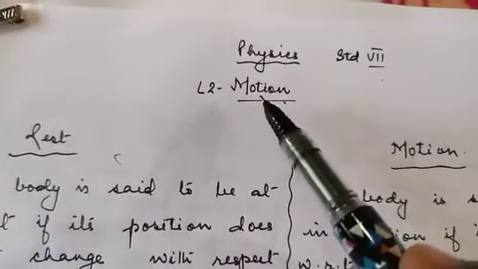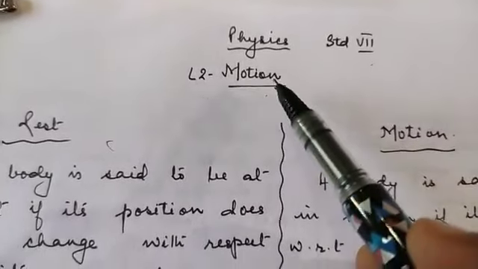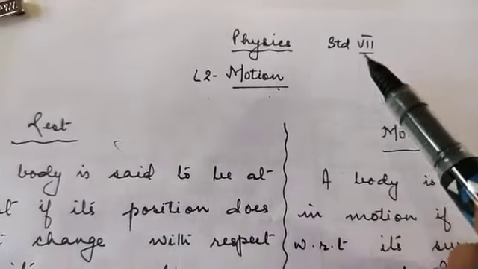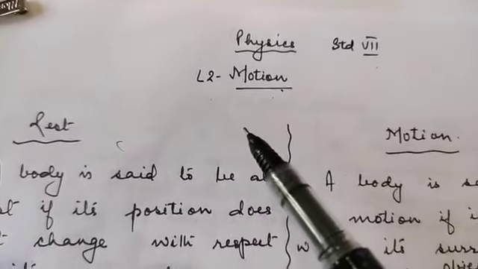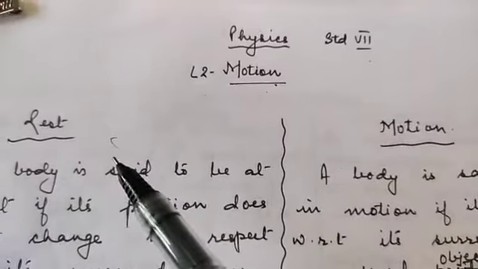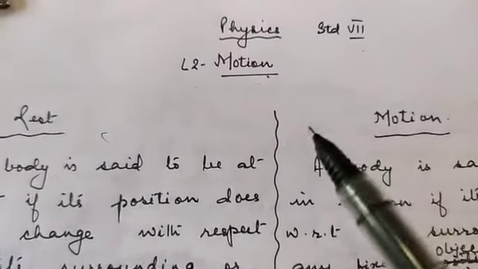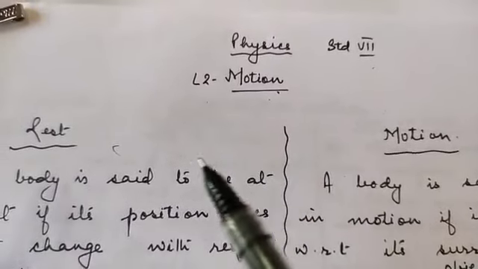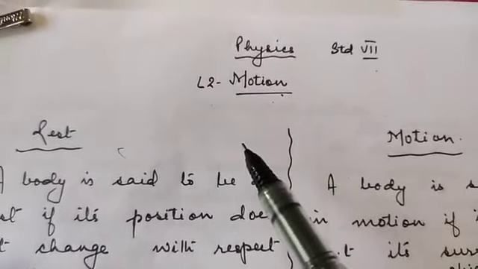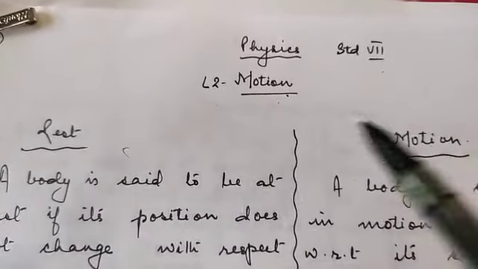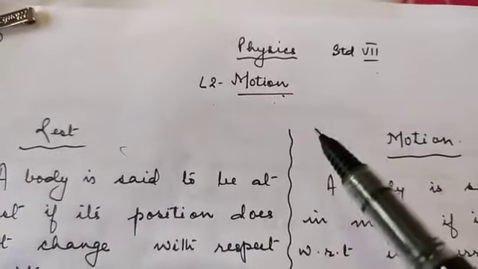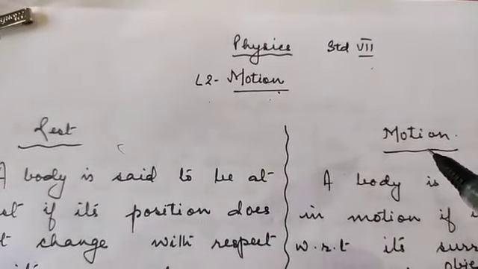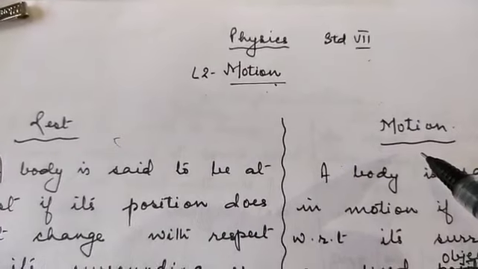Today we are going to start with a new chapter, motion, the second lesson of physics for standard 7. In this chapter we are going to study about two terms, rest and motion. In day-to-day life we see so many things. Few things do not move, few things are moving. All those things that do not move are said to be at rest, and all those things that are moving are said to be in motion.